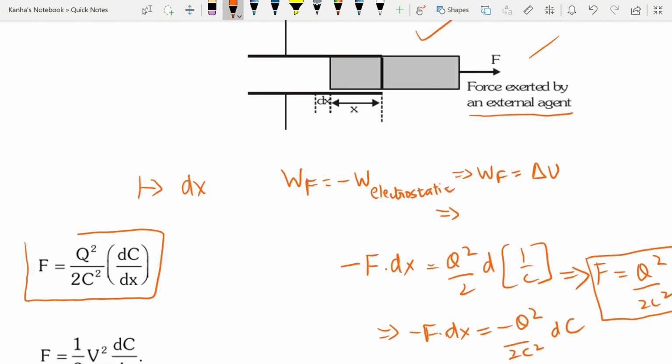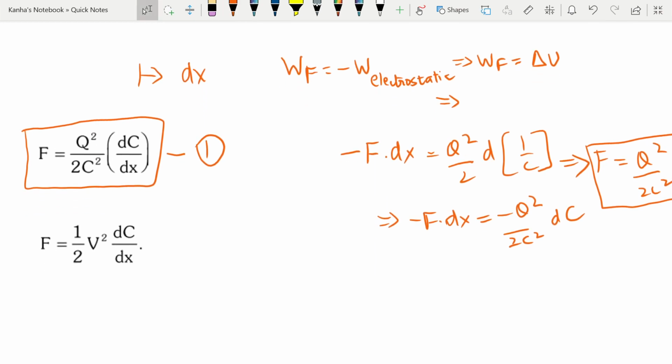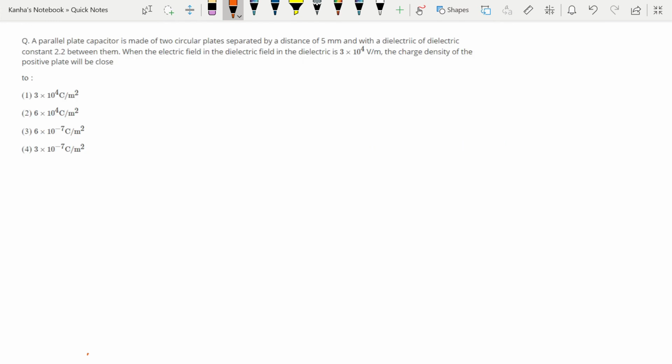So you should make a quick note of this. My force can also be written as half V square into dc by dx, because Q square by C square is nothing but V square. Q by C is equal to V.